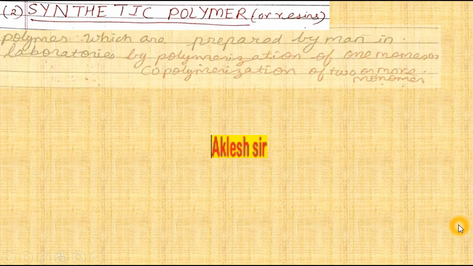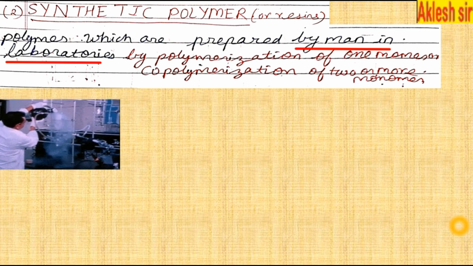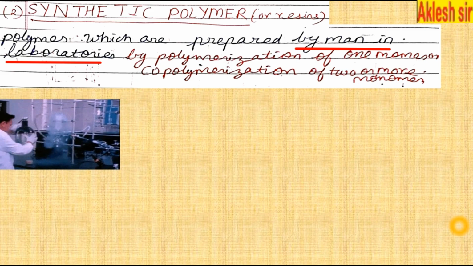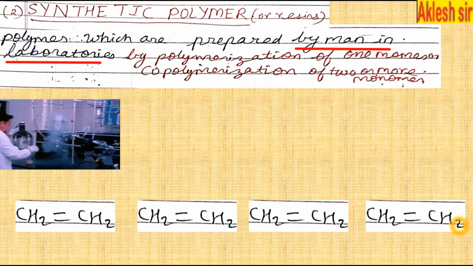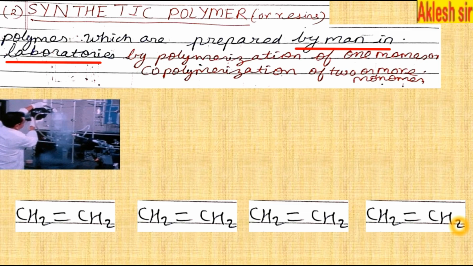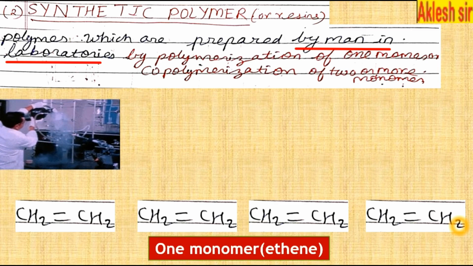Synthetic polymers. Polymers which are prepared by man in the laboratory by polymerization of one monomer or co-polymerization of two or more monomers. So here you can see this man is preparing a polymer in the laboratory. What he is doing is taking ethene, many ethene molecules, and these are known as monomers.